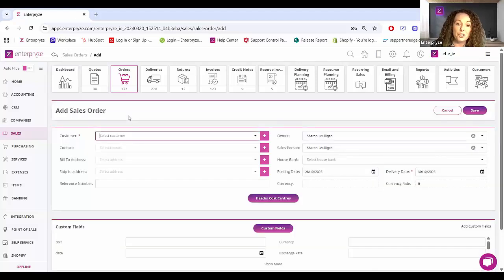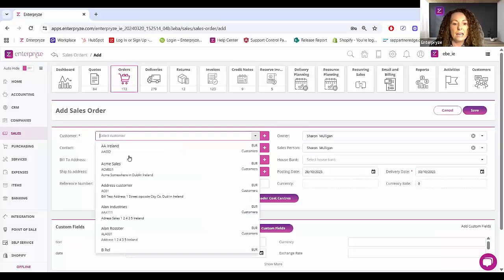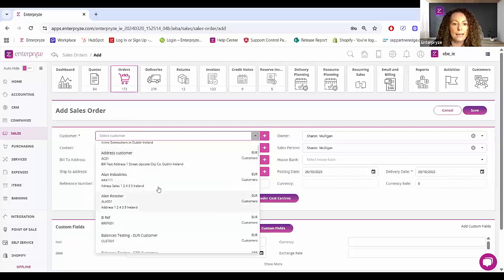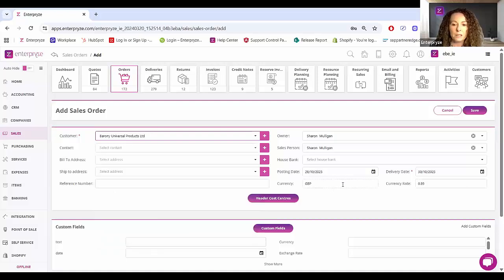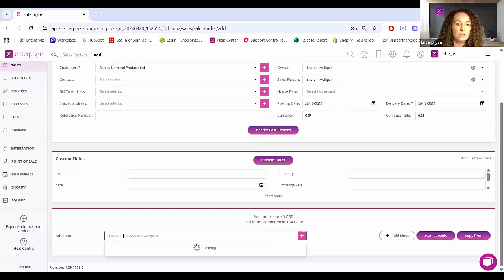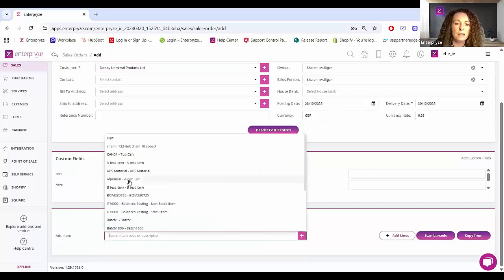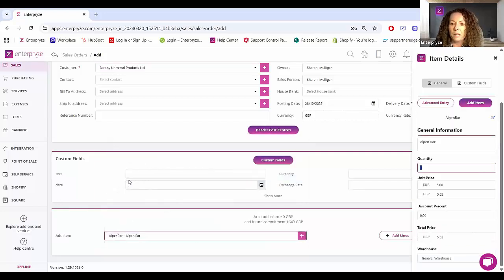So what I'd now like to show you here is when we're adding a sales order for a foreign customer that has an item on the sales order with a foreign currency price list. So let me take this particular customer. This is a foreign customer in this particular database, so you can see here GBP. And I'm now just going to add an item, and I'm just going to grab this item here.